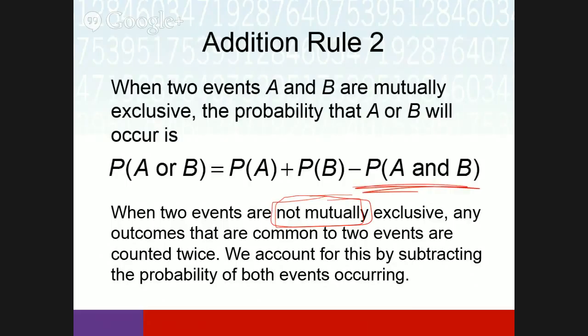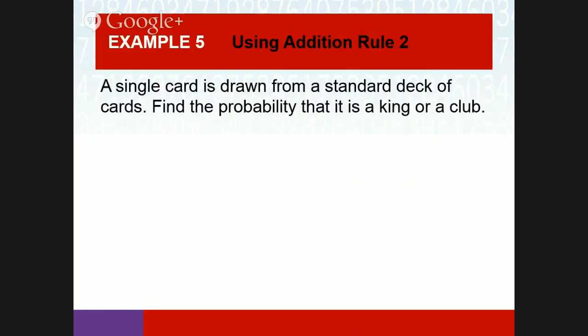It's the number of elements in A plus the number of elements in B minus the number of elements that are in both A and B. If I had an element in A and that same element in B, I counted it twice, so I need to subtract it once because I only want to count it once. We'll do some examples, and I think it's going to make sense after we do some examples.